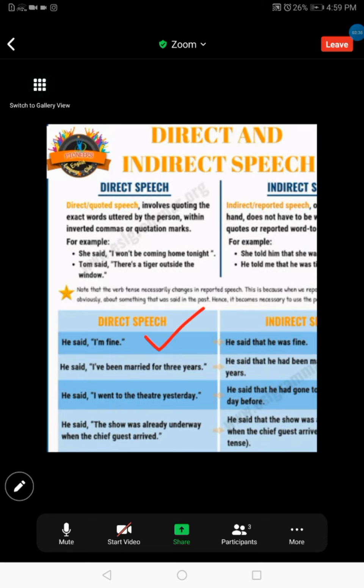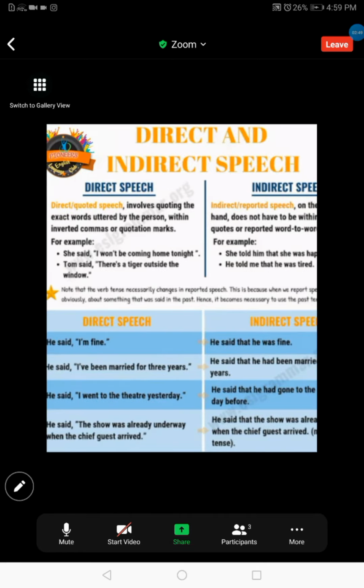Direct. But if you are going to report these words to someone else, how would you report them? You have to change the simple present into simple past, because now the words have already been spoken by someone. So this is the past time now. So you have to change it into simple past.